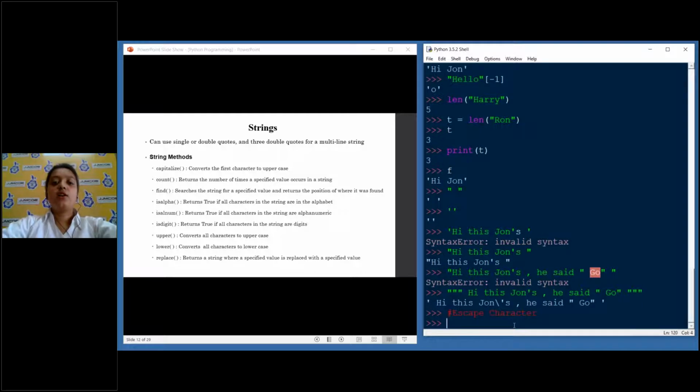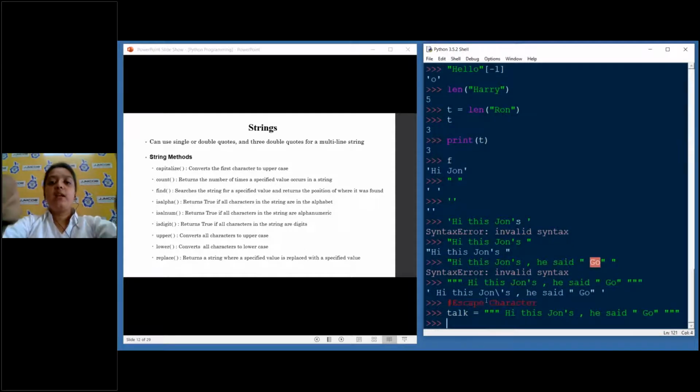So, escape character. What is this escape character? This backslash. Now I will take this line and assign it to a variable, suppose talk. Talk is equal to this. Now I'll print talk.